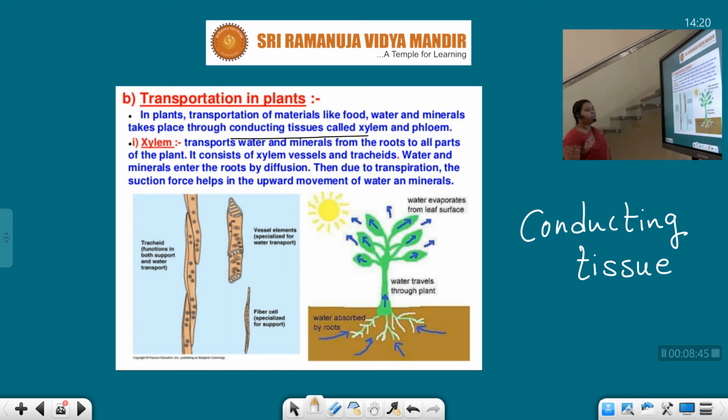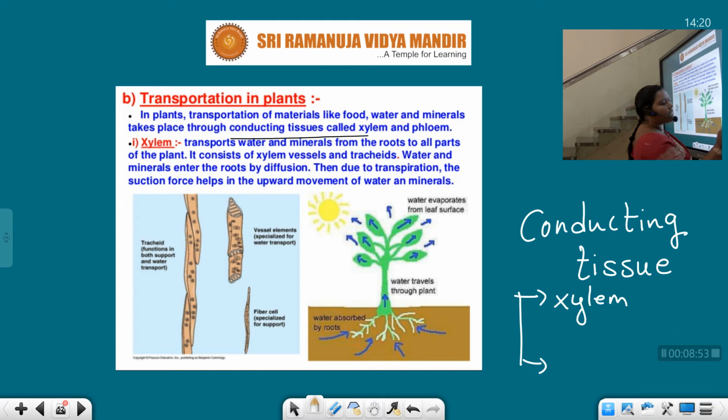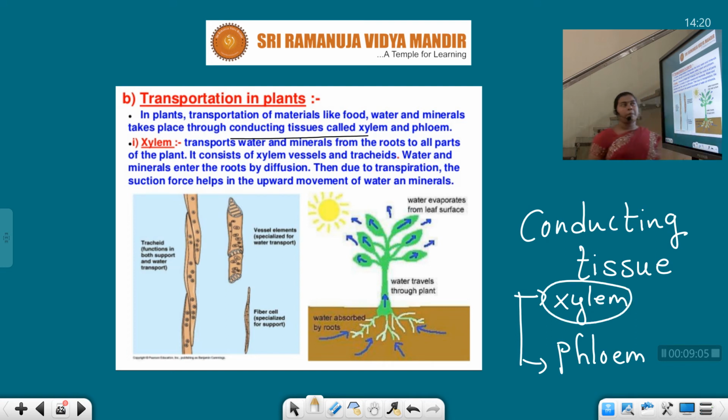The conductive tissues in our plants are of two types. The first and foremost one is xylem and the second one is phloem. Next, first let us talk about the xylem, students.